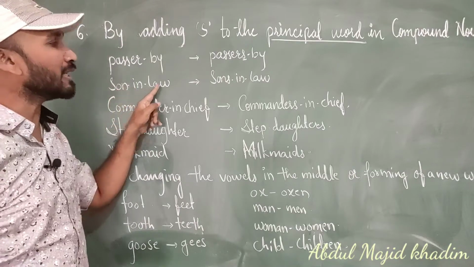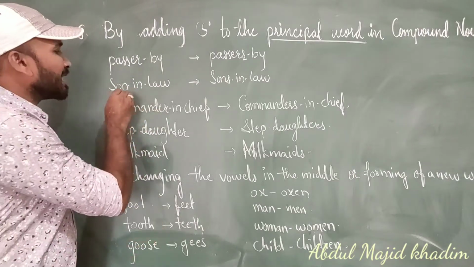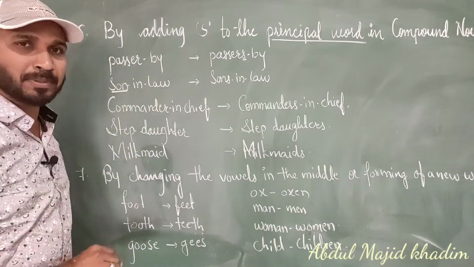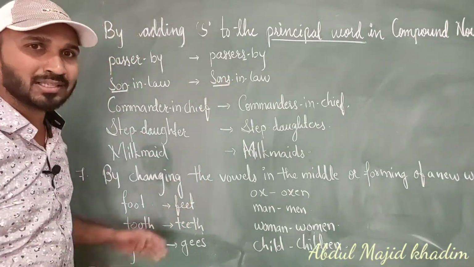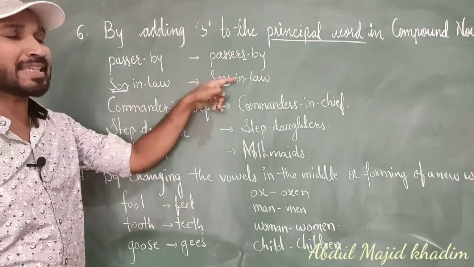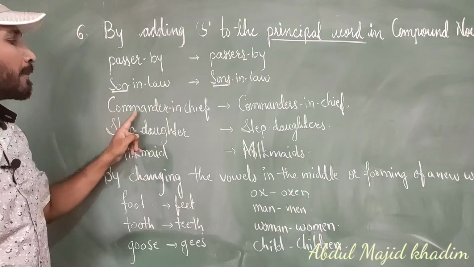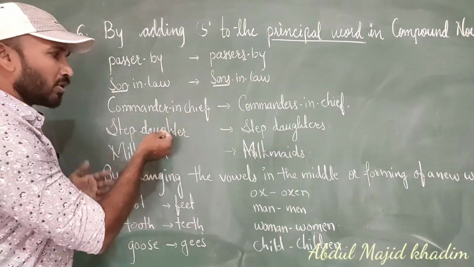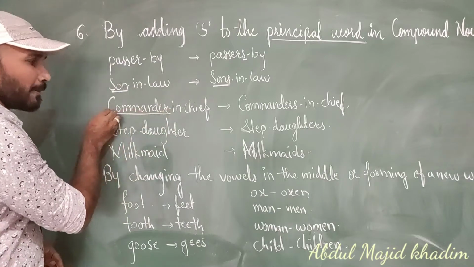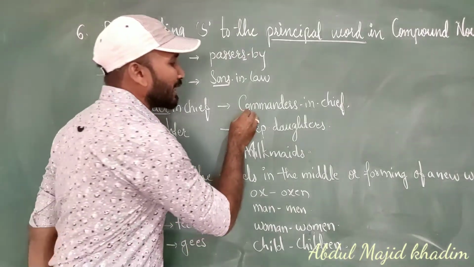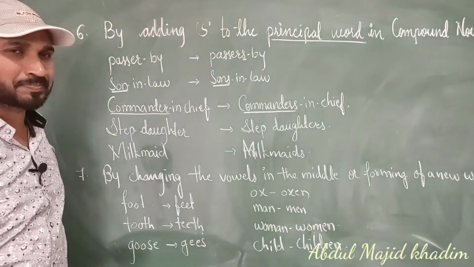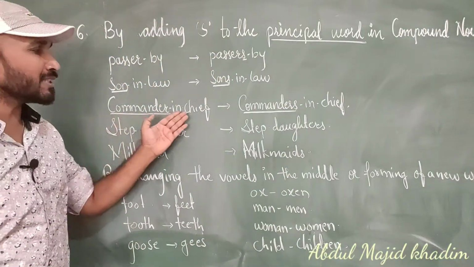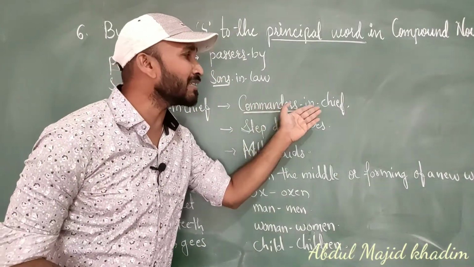Next, son-in-law. Which is the principal word? Son is the principal word, so we have to add 's' to son. Sons-in-law. Commander-in-chief: what is the principal word here? Commander. So we are adding 's' to commander. You can see here, commanders-in-chief.